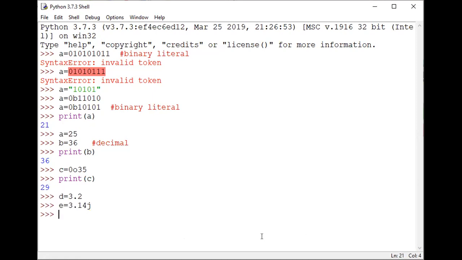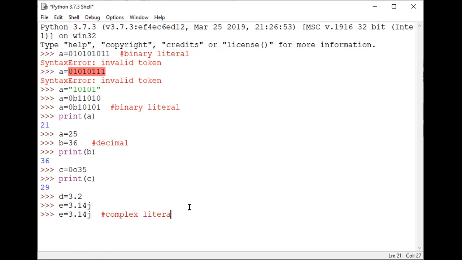You know very well about complex values: they are always in a plus ib format.